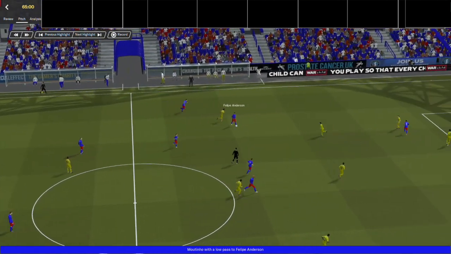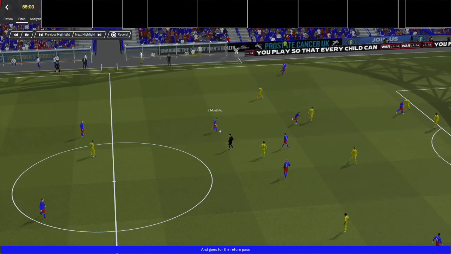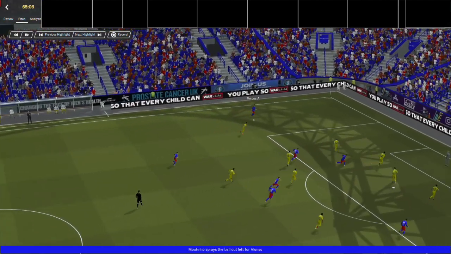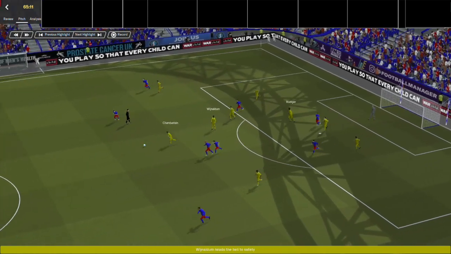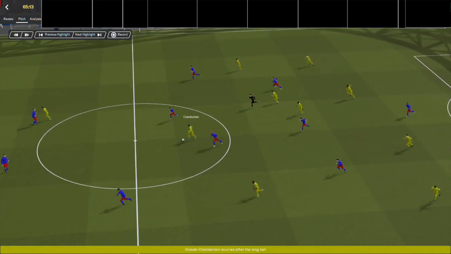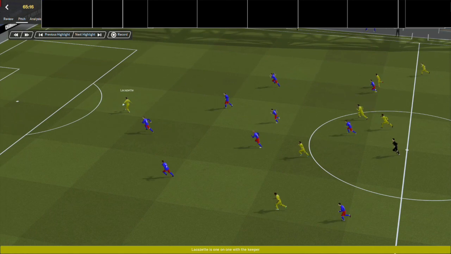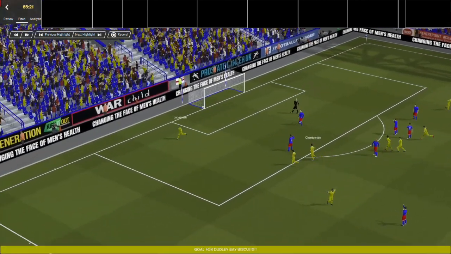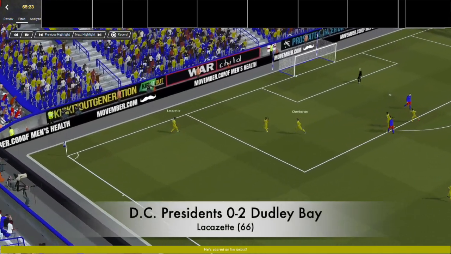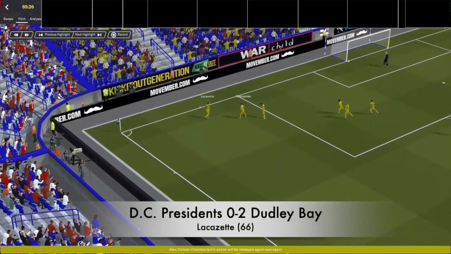Here's João Moutinho. Felipe Anderson. Moutinho goes wide. Here's Marcus Alonso. Crosses in. Headed away by Rudiger and Wijnaldum. And now here's Alex Oxlade-Chamberlain. Plays through. Lacazette's one-on-one with the keeper. Lacazette, he scores. Calm, collected. 2-0, 66th minute. And the Dudley Bay Biscuits could be taking the points here.